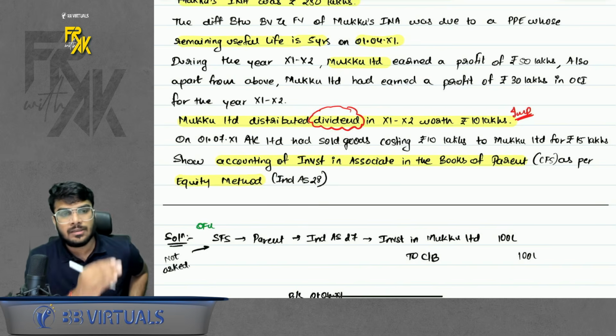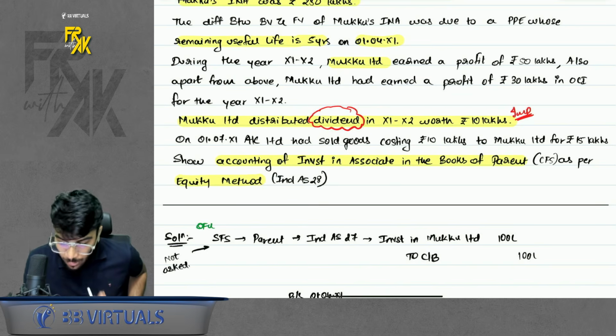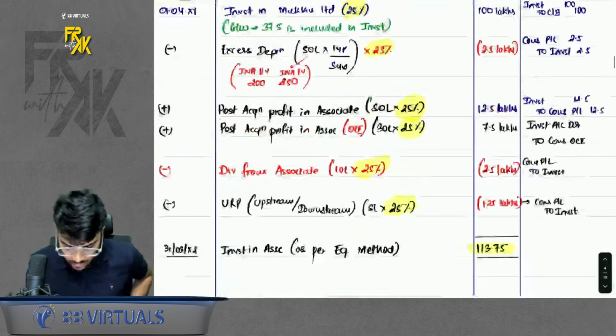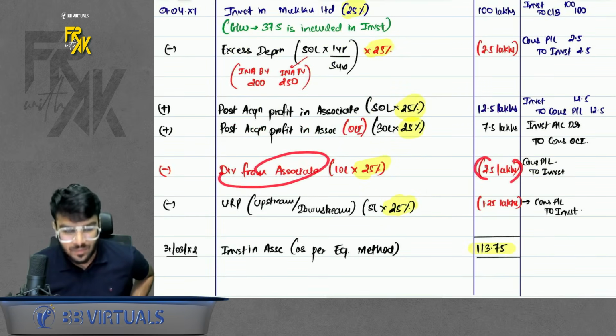Then this associate also distributed dividend. Because of dividend, the value of investment goes down. Not going into the logic, we already discussed in the class. Just remember the value of investment goes down. So my share of dividend, I will reduce from the value of investment.